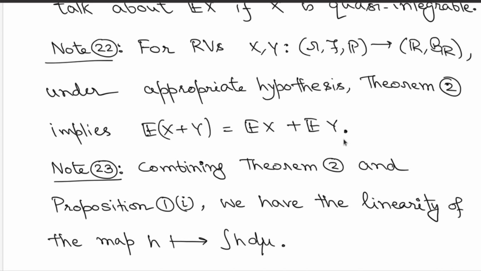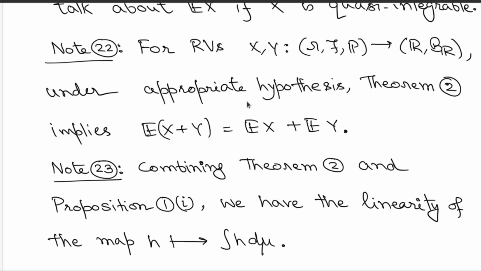Now remember, in your basic probability theory, you had proved similar results using the fact when x and y both are discrete or both are absolutely continuous. Here we are not stating that. Here we are saying if x and y are two random variables, be it continuous, be it discrete, doesn't matter. X could be discrete, y could be continuous. Even then you can talk about their addition and their expectation, and then you can split the expectation by the linearity of the integration and write this.